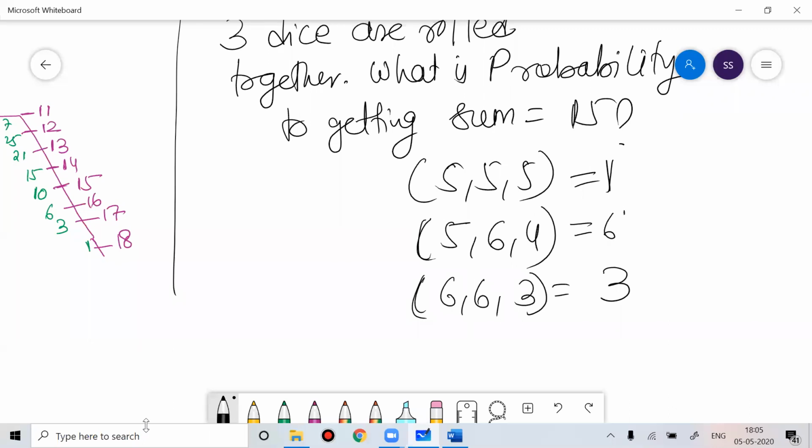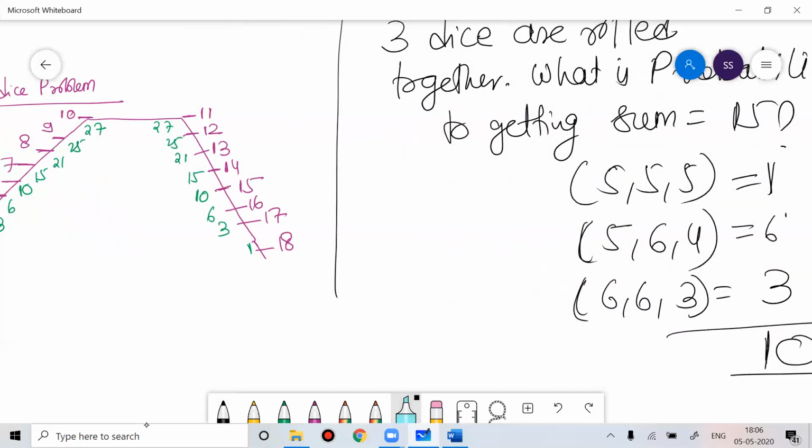With 6, can I get more? 6, 5, 4 I've already done. 5 I've already done. Then what else? 4, 4, 7? With 4, 4, I can't get it. So with 4 I can't get. If I think of the cases, how many cases are possible? 10 cases are possible for sum 15. So the probability is 10 by 216.